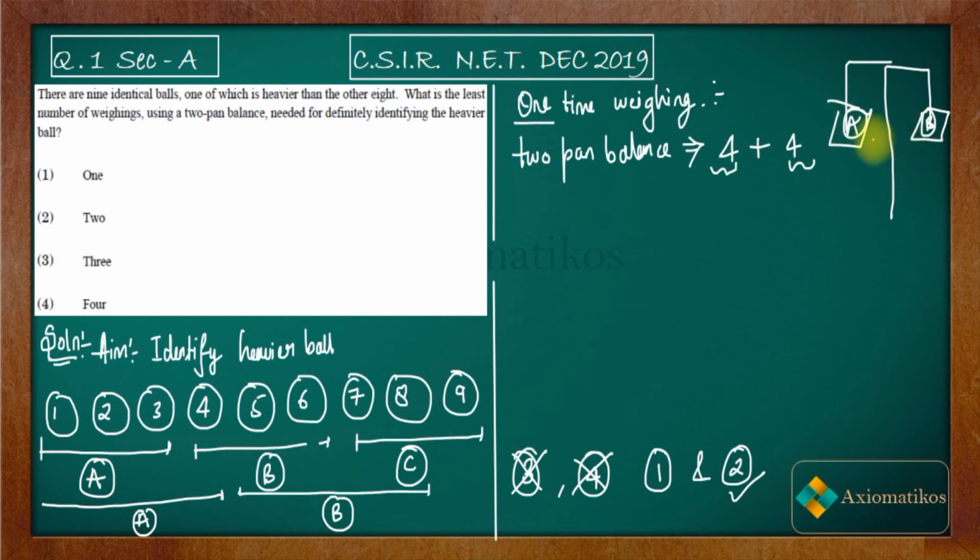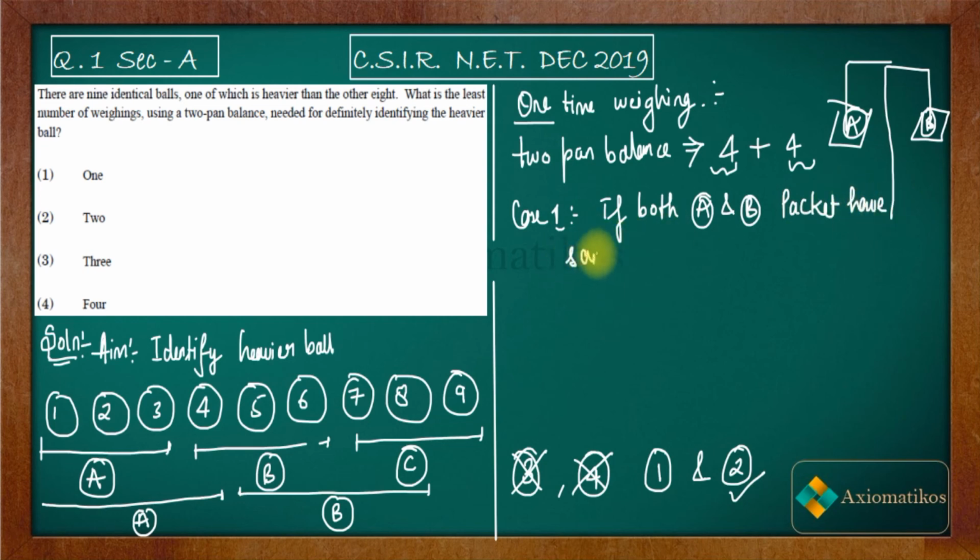Then case number 1 is generated: if both A and B packets have the same weight, this implies that the ninth ball is the heaviest.